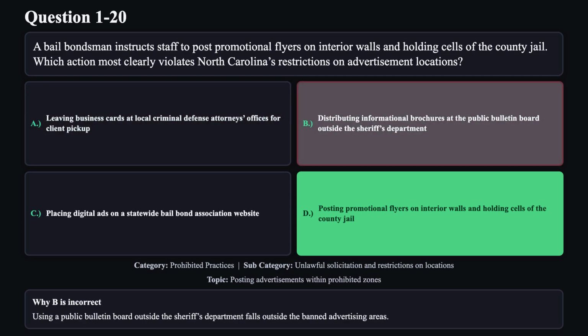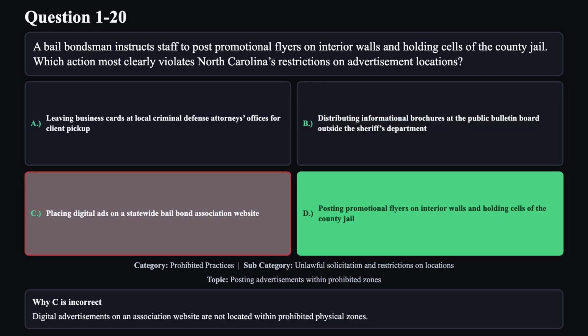Reason B is not correct. Using a public bulletin board outside the sheriff's department falls outside the banned advertising areas. Reason C is not correct. Digital advertisements on an association website are not located within prohibited physical zones.